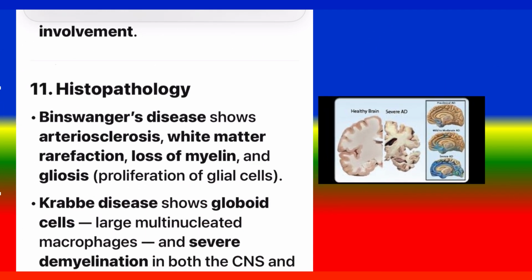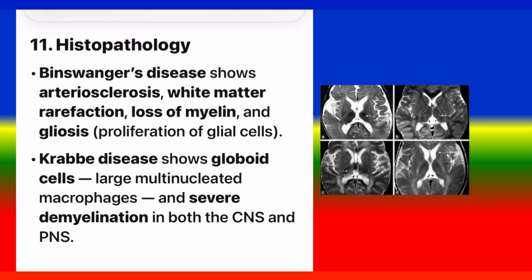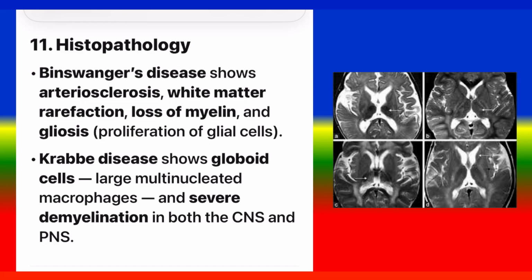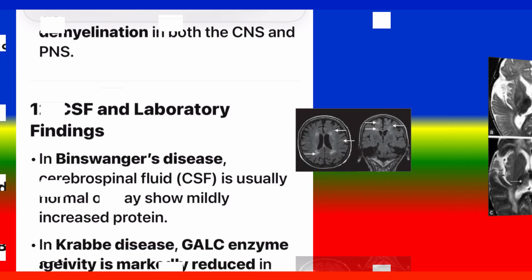11. Histopathology. Binswanger's disease shows arteriosclerosis, white matter rarefaction, loss of myelin and gliosis, proliferation of glial cells. Krabbe disease shows globoid cells, large multinucleated macrophages, and severe demyelination in both the CNS and PNS.